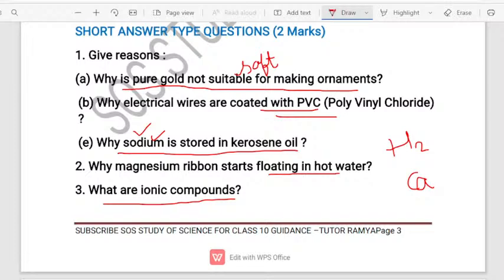Yes, the correct answer is given by Mamata. Transfer of electrons from metal and non-metal to form the ionic compounds, you are saying. But that has to be a little bit modified. Let me see who will give the right answer. So my question is, I repeat the question, what are ionic compounds?